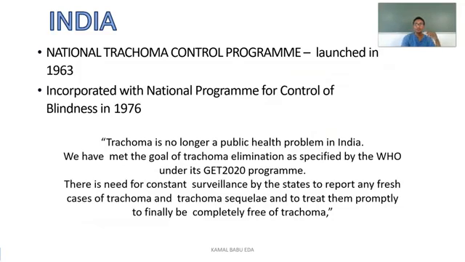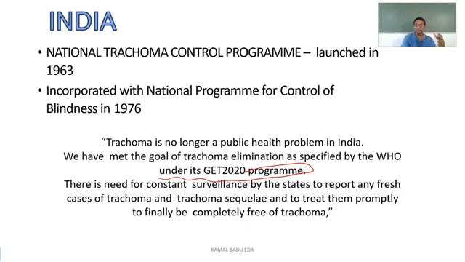Coming to India, the National Trachoma Control Program was launched in the year 1963, and it was incorporated into the National Program for Control of Blindness in the year 1976. Trachoma has been eliminated and is no longer a public health problem in India. We have met the goal of trachoma elimination as specified by WHO under the GET 2020 program. There is a need for constant surveillance by the states to report any fresh cases of trachoma and trachoma sequelae, and then treat them promptly to finally be completely free from trachoma.